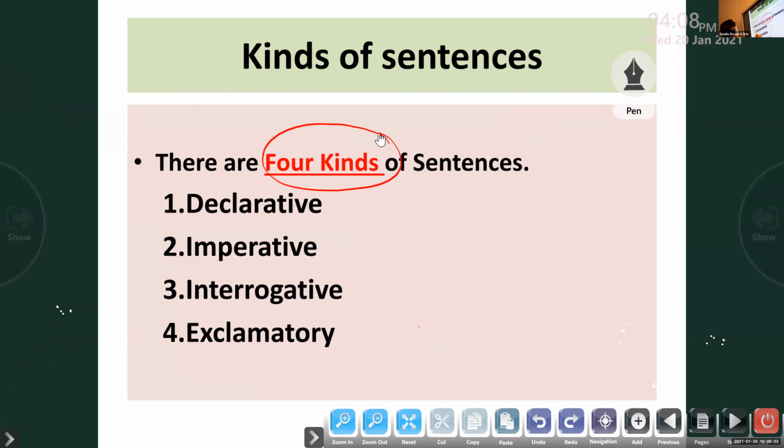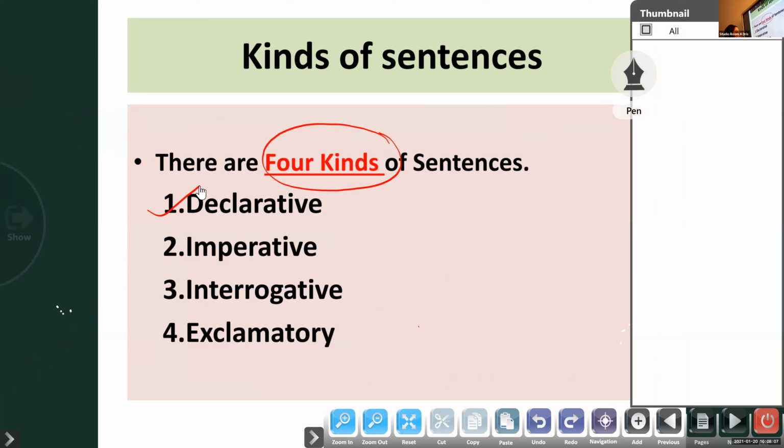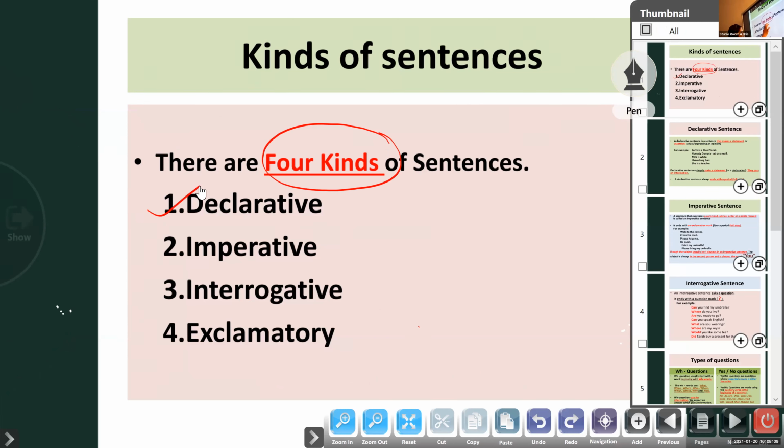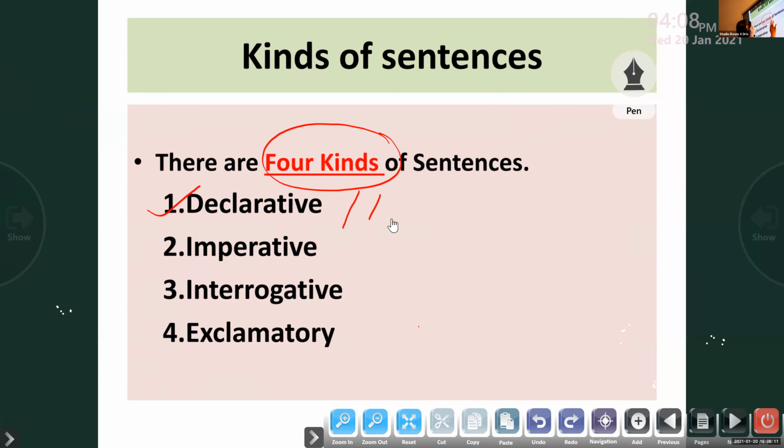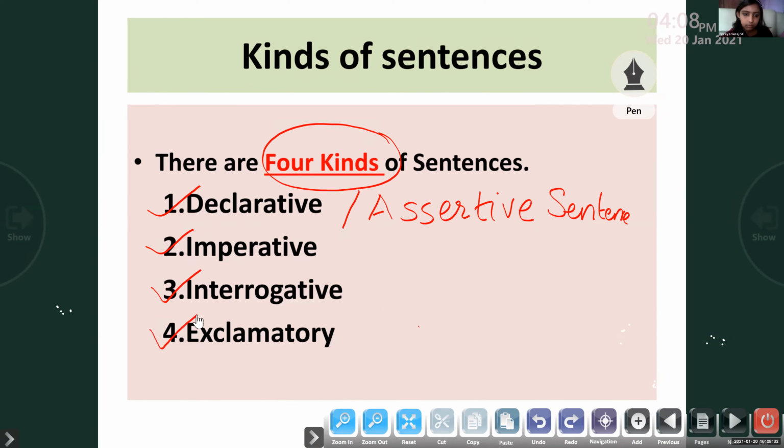These 4 kinds of sentences are: declarative sentence, look at the spelling, which is also known as assertive sentence. Declarative sentence is also known as assertive sentence. Second one, imperative sentence. Third one, interrogative sentence. And the last one is called exclamatory sentence.